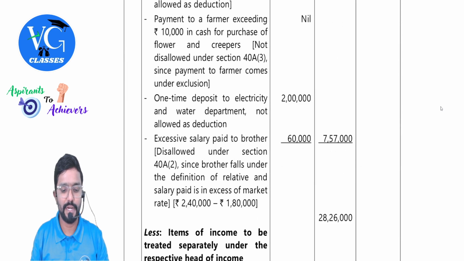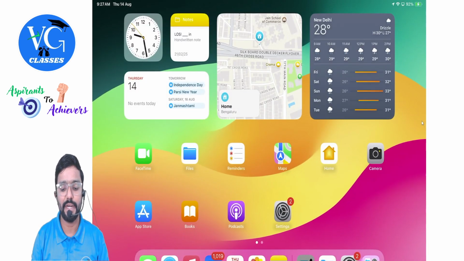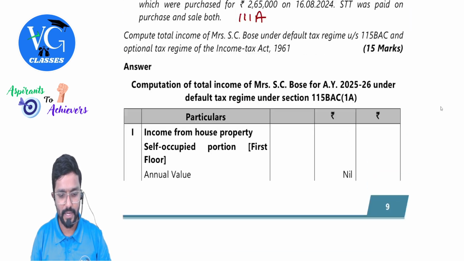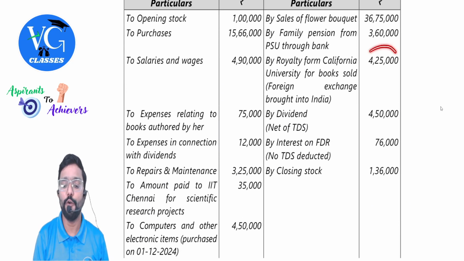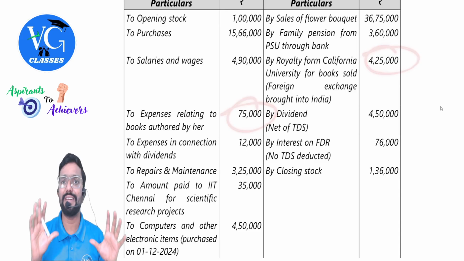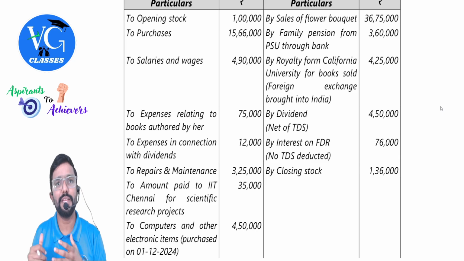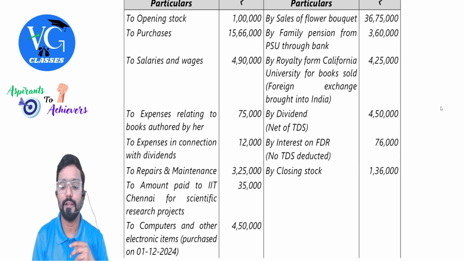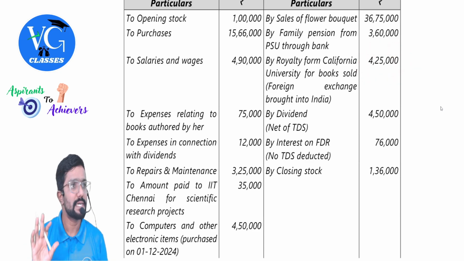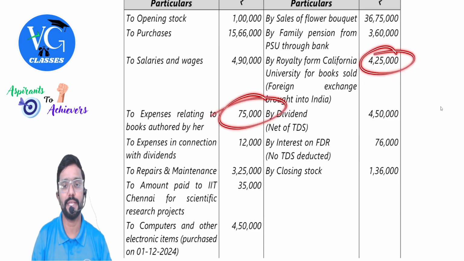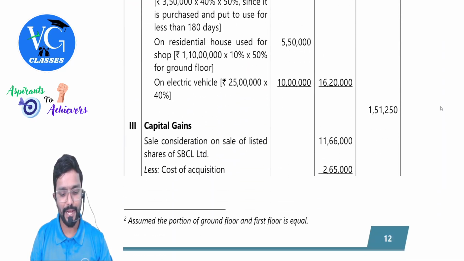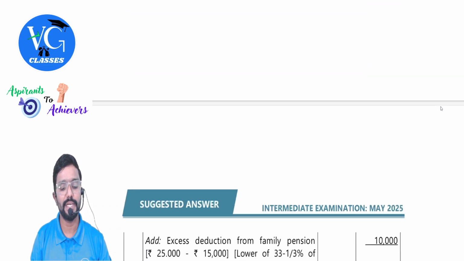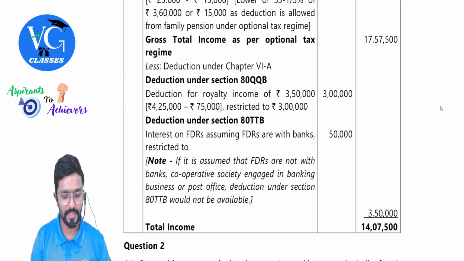It was under IFOS, correct? Sorry, not PGBP. They have treated it under the head PGBP. Listen, I will show it in this because they have only made the adjustments. 425 minus 75. Both they have taken it under the head PGBP. So remaining is how much? 3 lakh 50. Hope you are getting it. Can we claim deduction for full 425? No, sir. Clear? Yes. So 425 minus 75. Royalty, as I already mentioned, can alternatively be considered under IFOS also, guys. Nothing wrong. Answer would remain same.